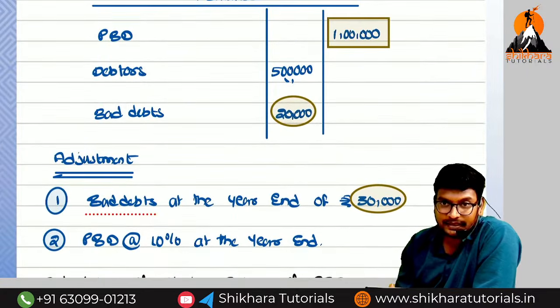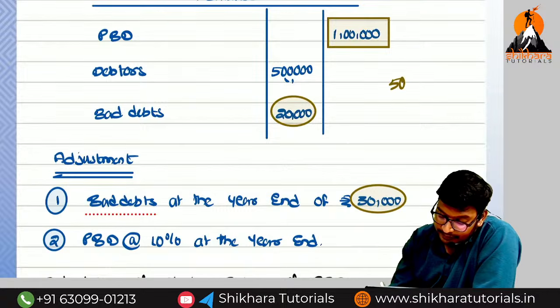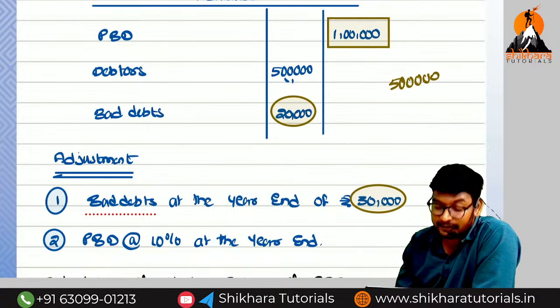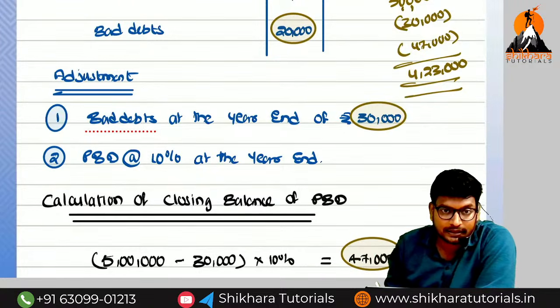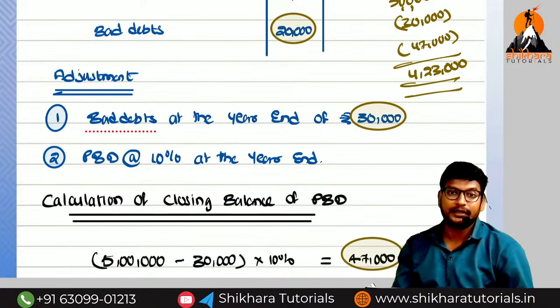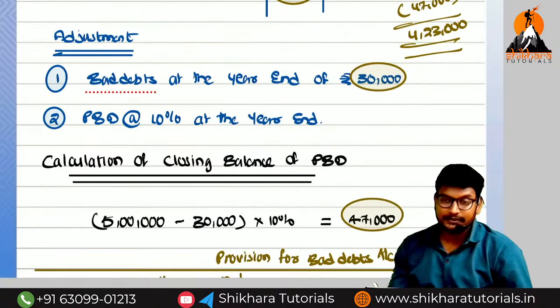Initially we are having the 5 lakhs. From that 5 lakhs, first we need to reduce what? Bad debts. Bad debts given in trial balance adjustment. This is the closing balance we need to mention in the balance sheet. Are you getting the point? So these are the main important points. Okay, na? Is there any doubts?